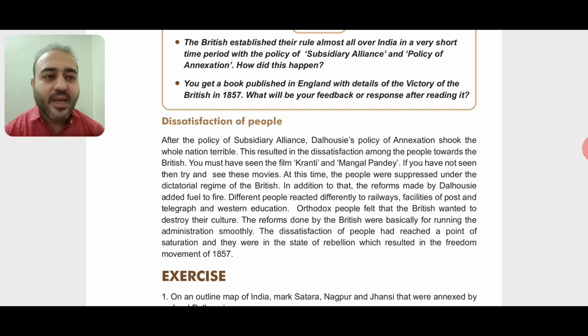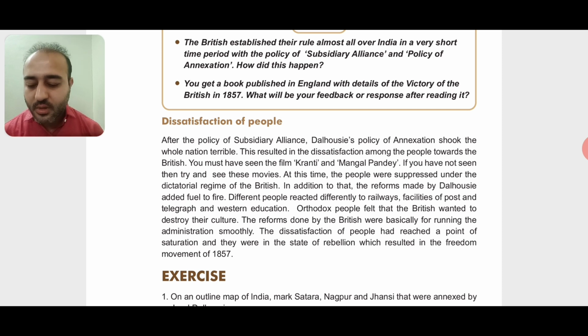Okay. At this time, the people were suppressed. Suppressed means the people who have the powers use this power in a wrong way, in such a harsh way that the other person on the opposite side is totally broken, right? So improper use of power, we can say, is suppression. Okay, so as it is given, at this time the people were suppressed under the dictatorial regime of the British.